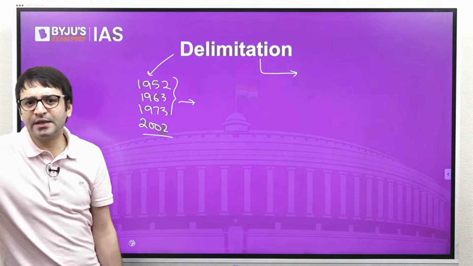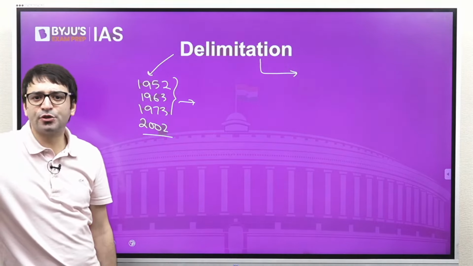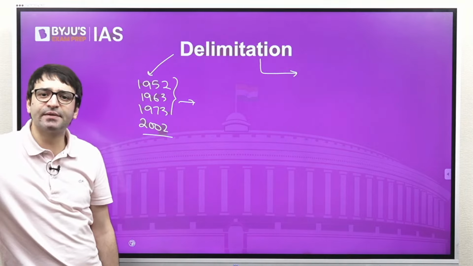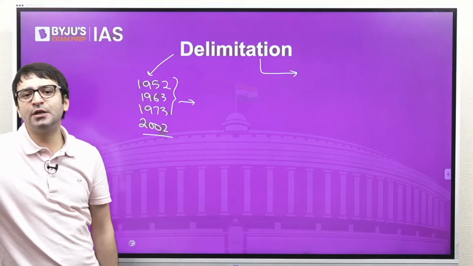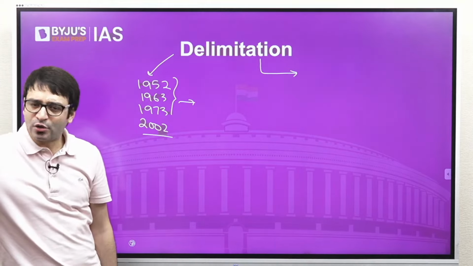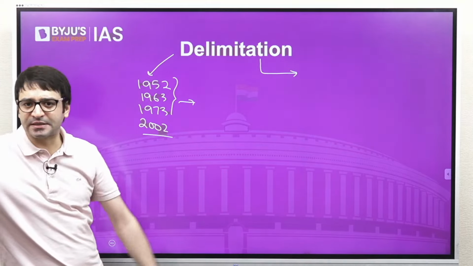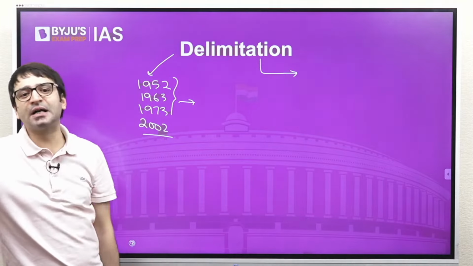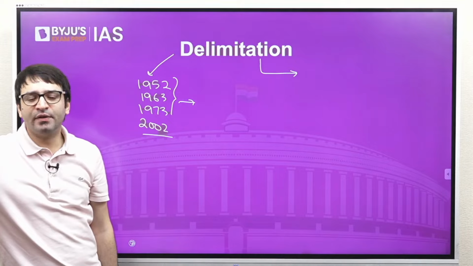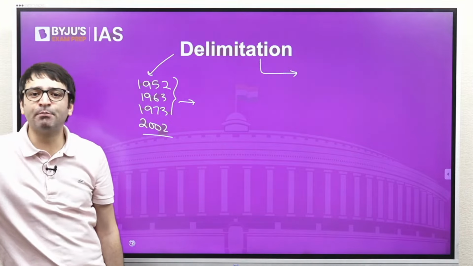This is where Indira Gandhi was the Prime Minister. The 42nd Constitutional Amendment Act was passed in 1976, and it said there will be no delimitation till 2001. So unless and until the 2001 census is carried out, we will not have any delimitation. Even if delimitation is conducted after 2001, we won't see an increase in the number of seats.